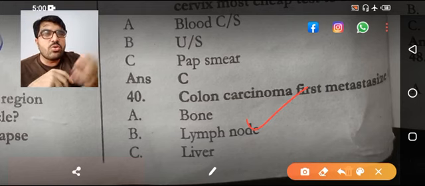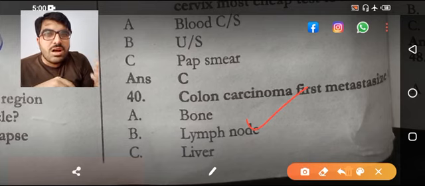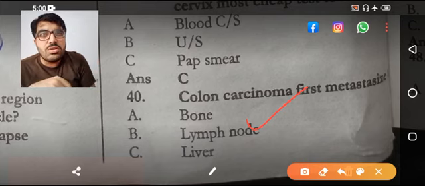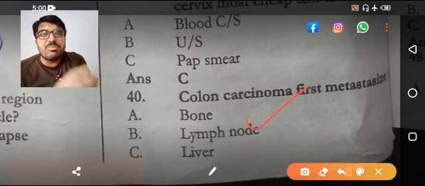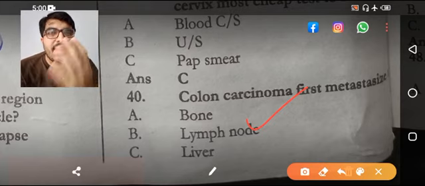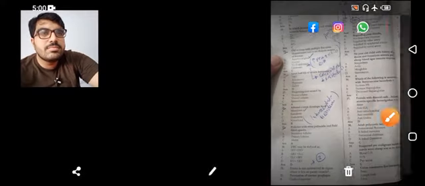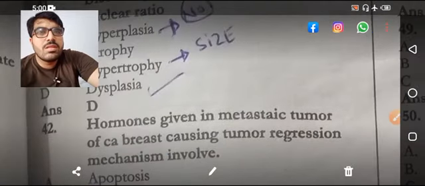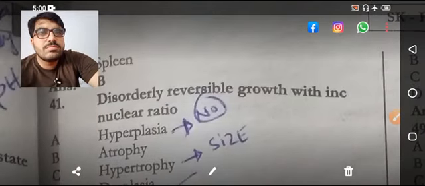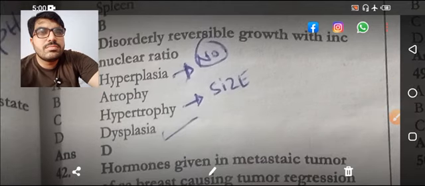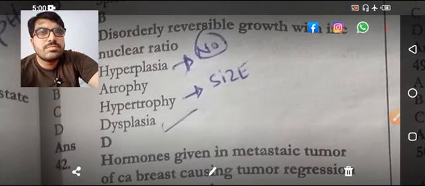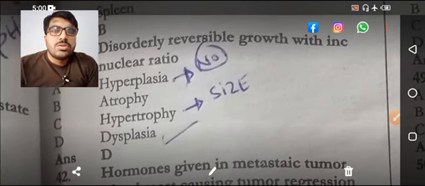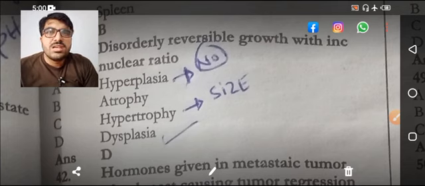Another MCQ is that colon carcinoma metastasizes to the lymph node. After the lymph node, it will metastasize to which organ? The answer is liver. Coming next. There is another MCQ that is coming to my mind.